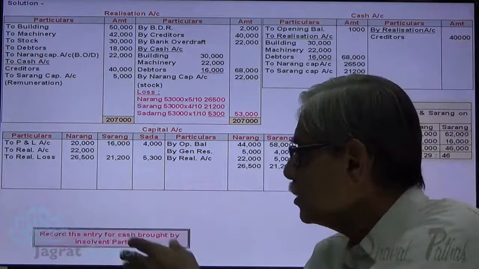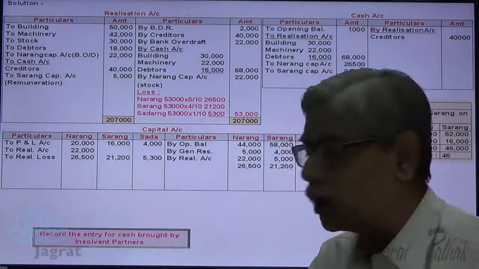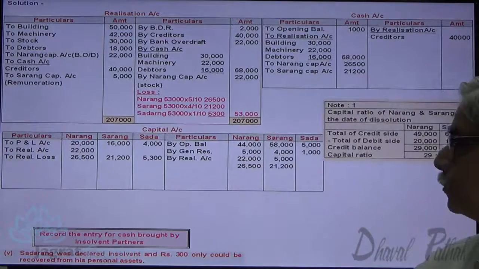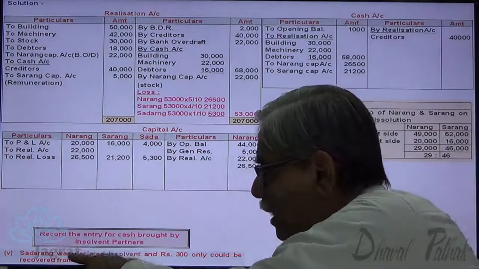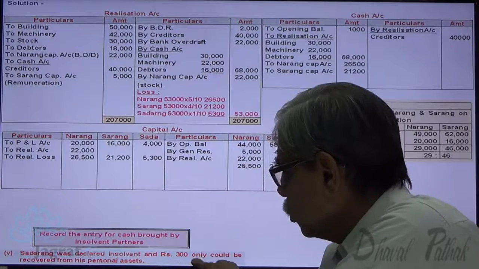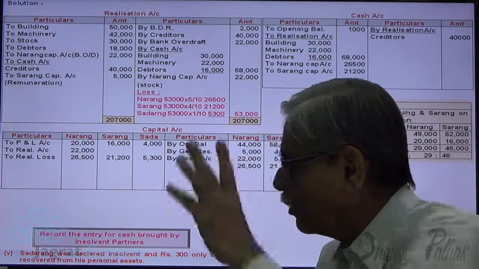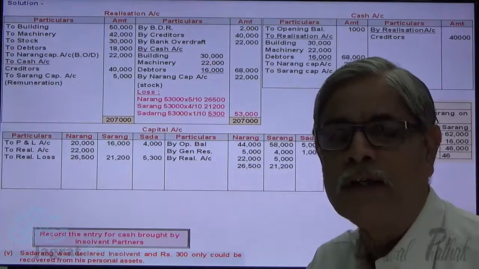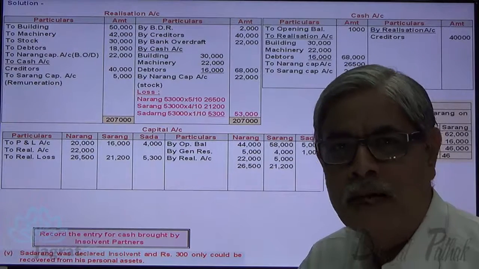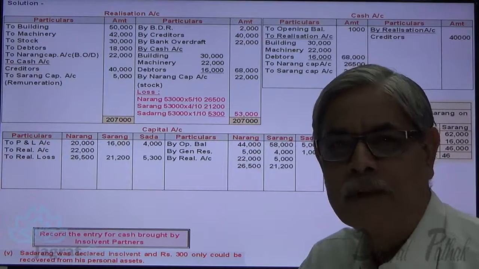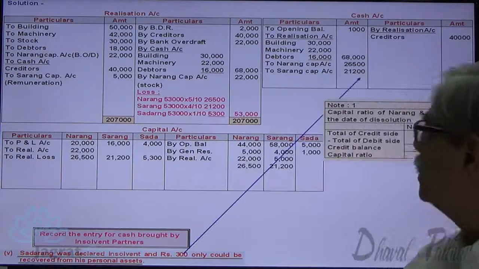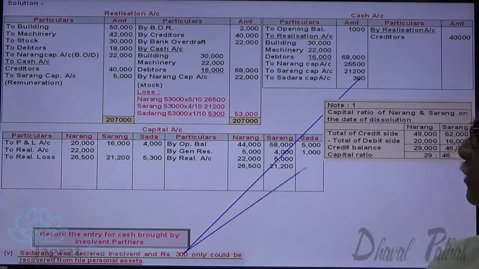Now, record the entry for the cash brought by the insolvent partner. Sadarang was declared insolvent and rupees 300 only could be recovered from his personal assets. So 300 rupees are received from Sadarang. Entry is the same, simple: cash account debit to Sadarang account credit. So cash account debit 300, to Sadarang account credit 300.